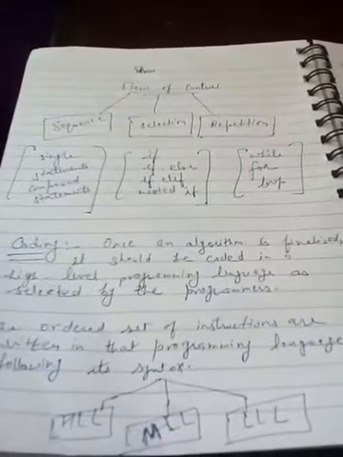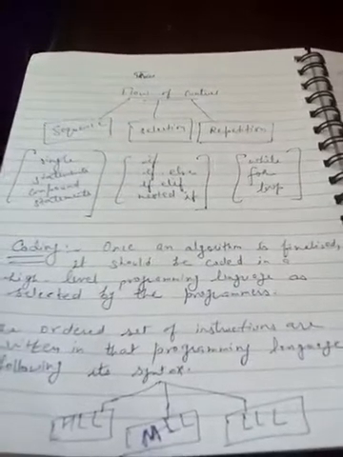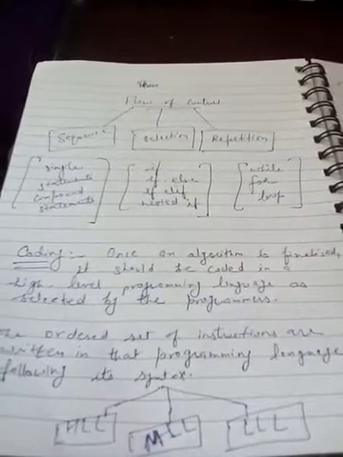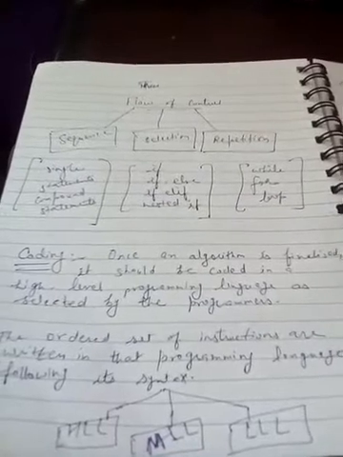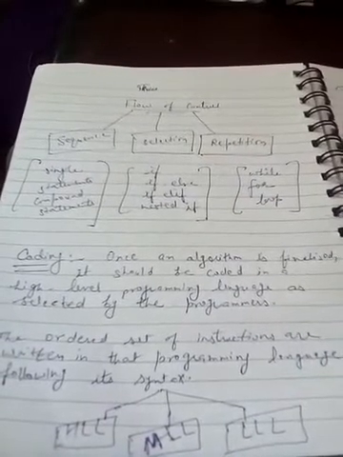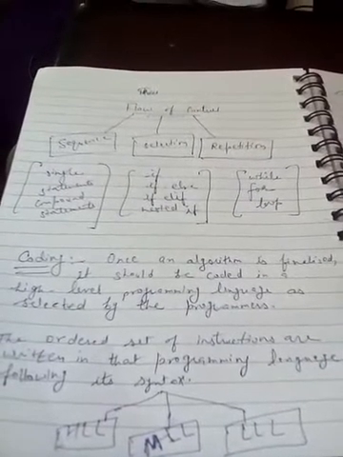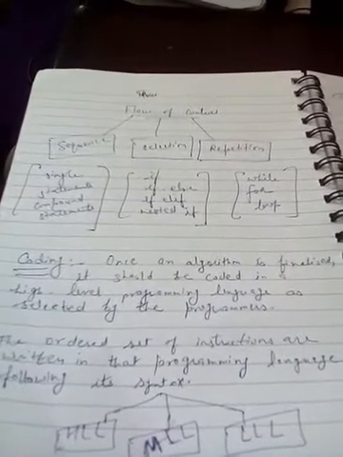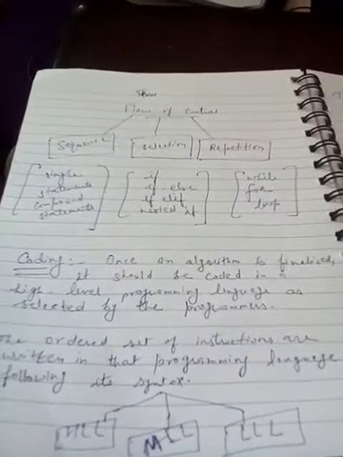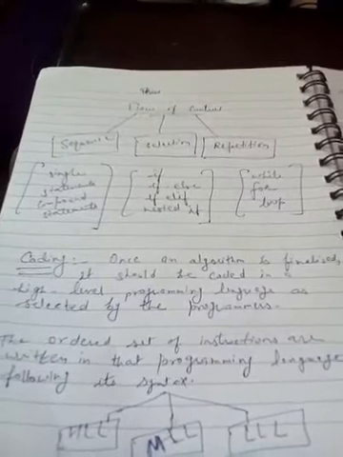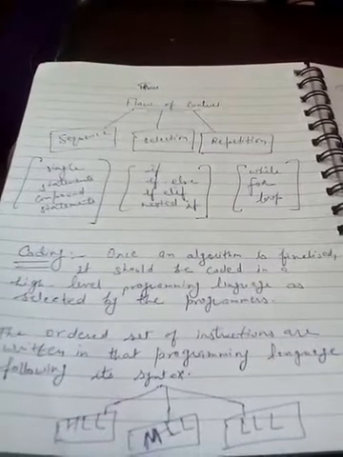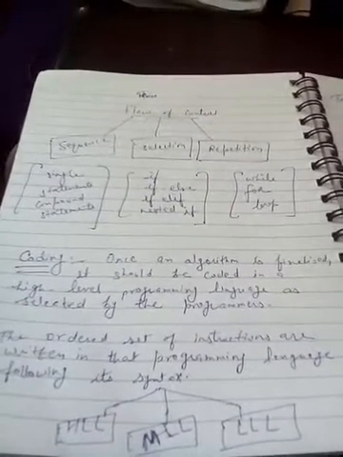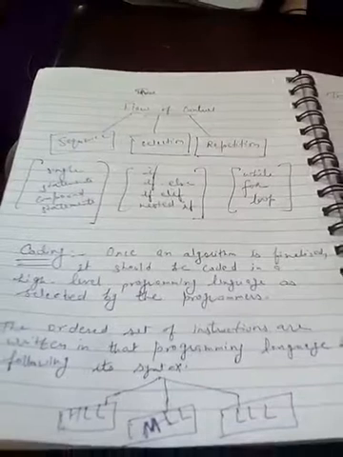Okay class, now the next topic in this chapter is flow of control. Flow of control means how we can control the flow of execution of the statements in a program. There are three things which we have discussed in our earlier chapter. Here I am going to give you a brief introduction. First is known as sequence, second is selection, and third is repetition.